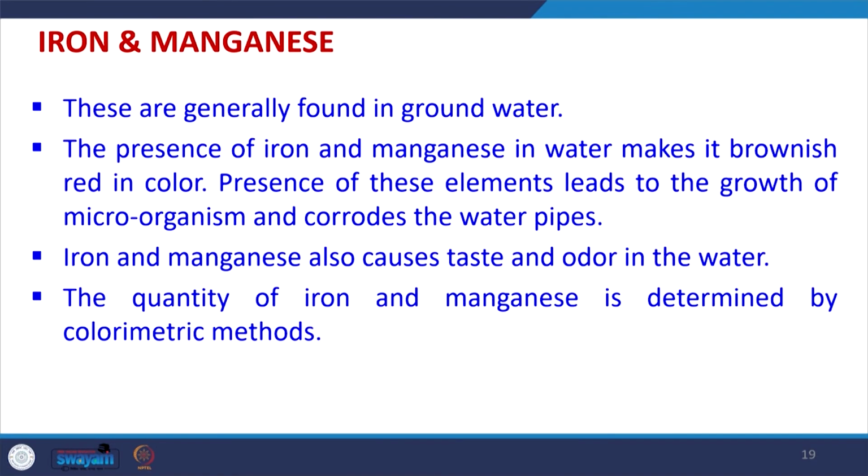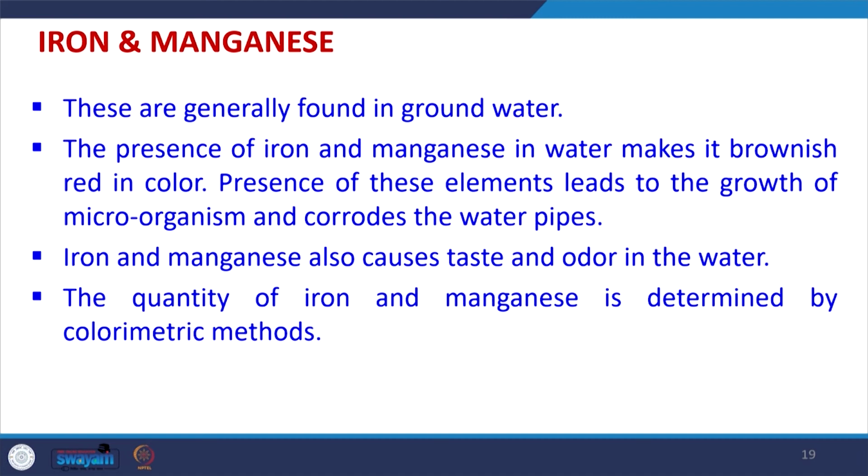So, this is there. Similarly, other important elements which may be present in the water are iron and manganese. They are generally found in groundwater, and the presence of iron and manganese makes the water brownish, brownish reddish in nature, and these elements lead to the growth of various microorganisms, and they may also corrode if the same water is used for industrial uses.